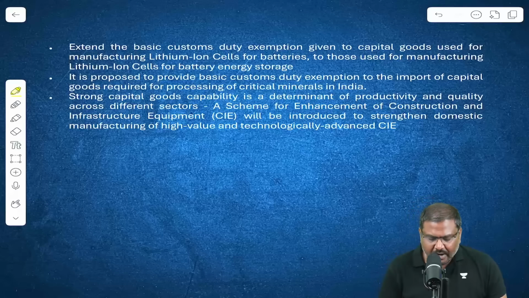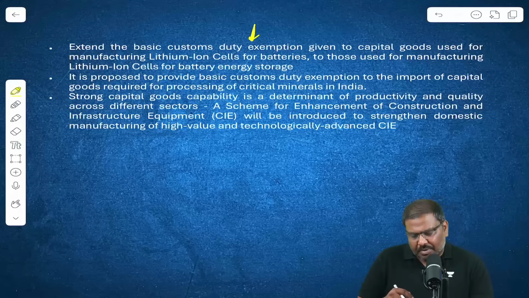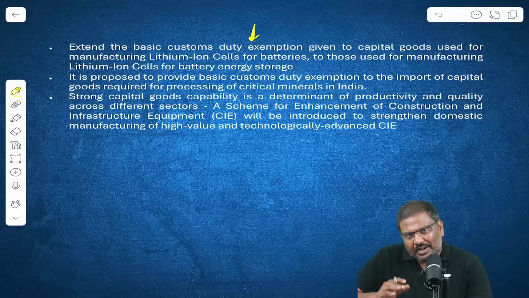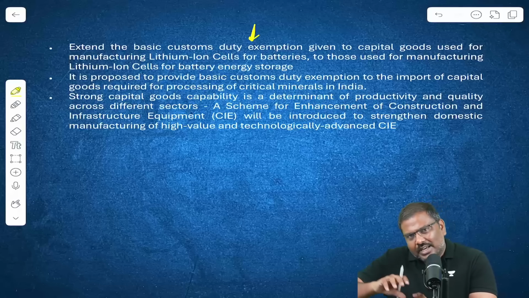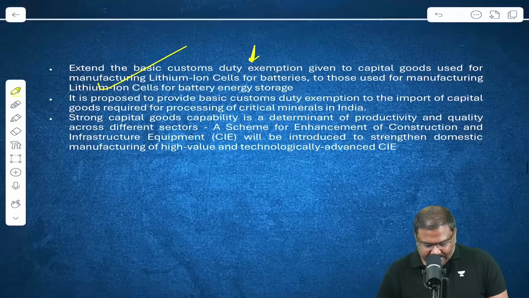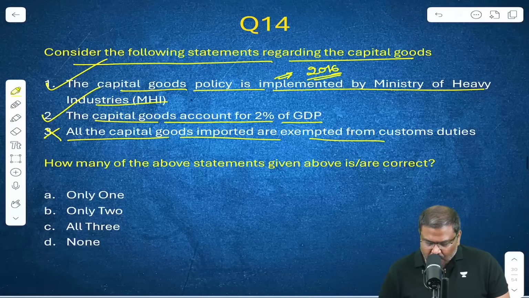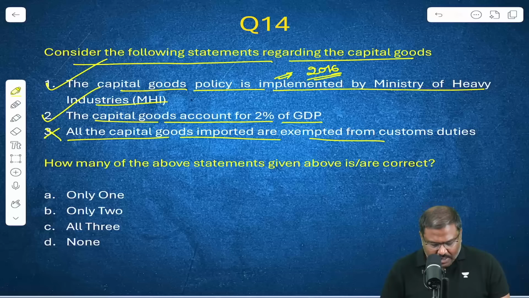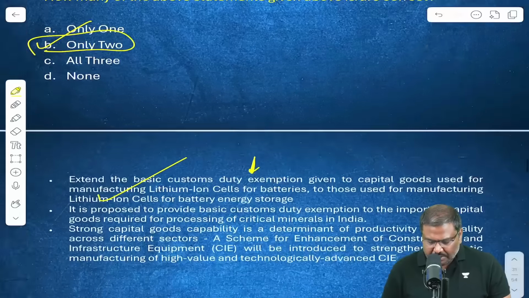The government of India, in the budget announcement, provided exemption to some of the capital goods imports, and continued the exemption for some of the capital goods imports. That is the reason I've given you this particular question. So question number 14, 1 and 2 are correct. The right option will be option B.